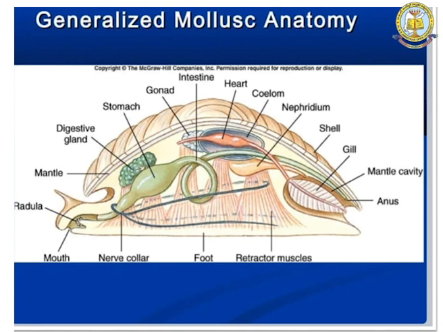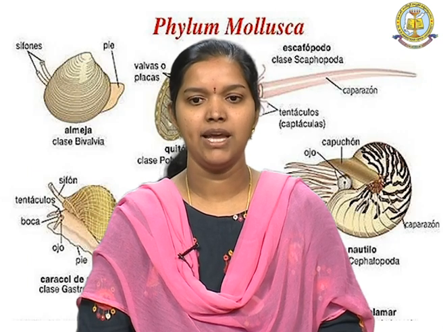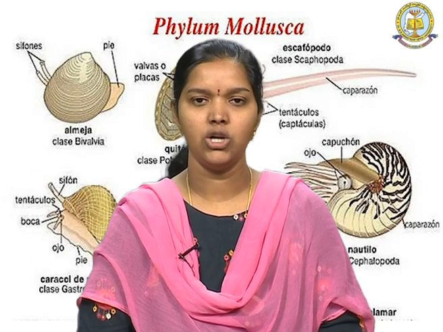The organs which are present in the mollusca are mouth, mantle, digestive gland, stomach, gonad, intestine, heart, nephridium which is for excretory purpose, shell, gills for exchange of gases, that is respiration, then mantle cavity, anus and other organs.